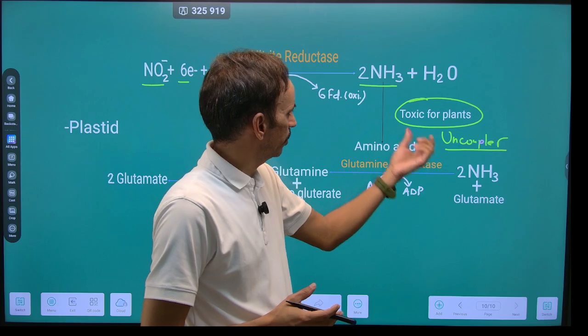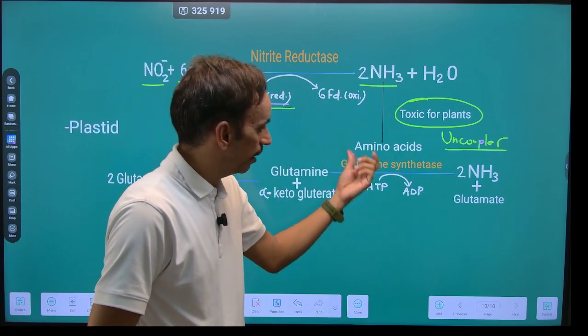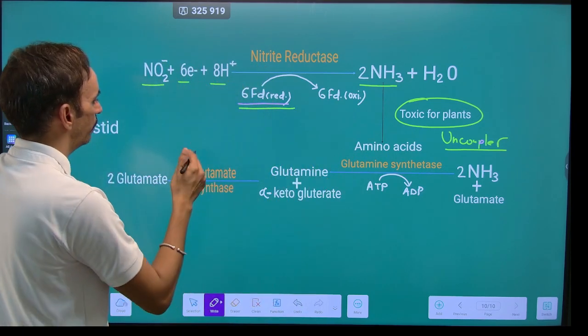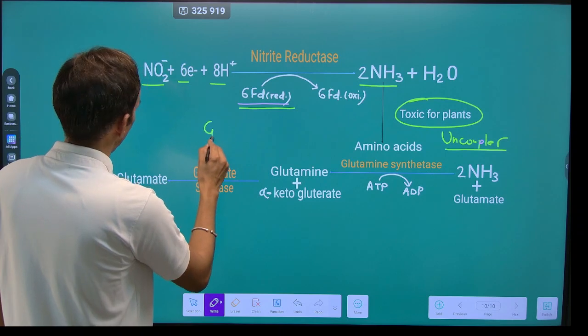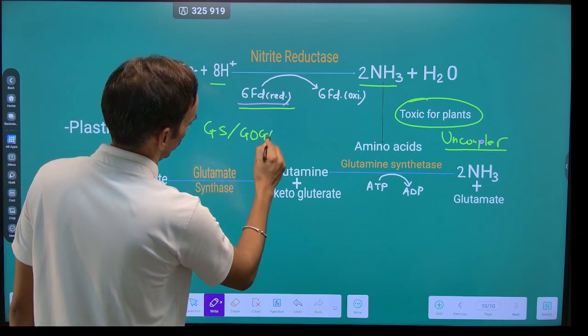So there is a need for the conversion of this ammonia into amino acids, and for this we have a pathway which is known as the GS-GOGAT pathway.